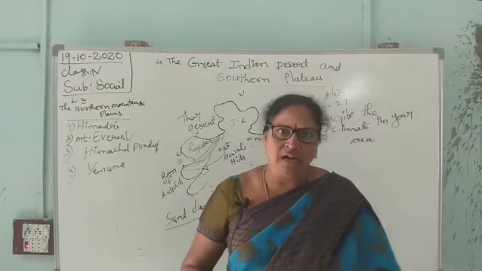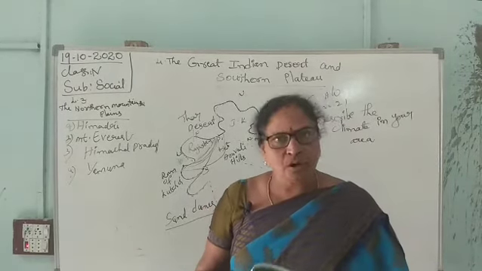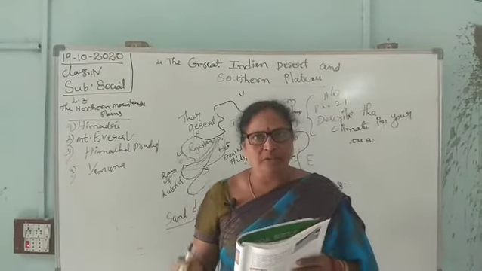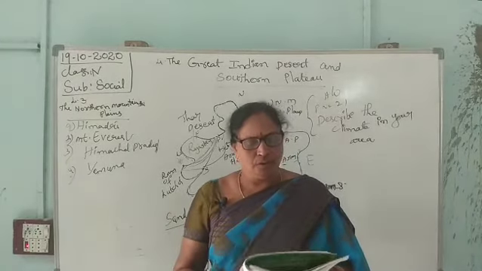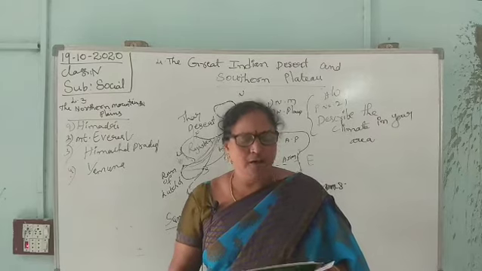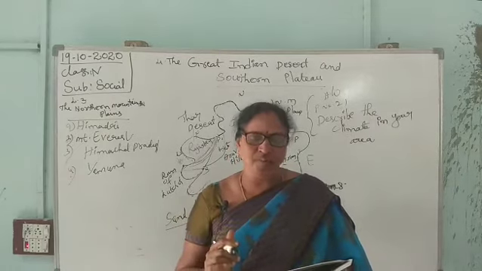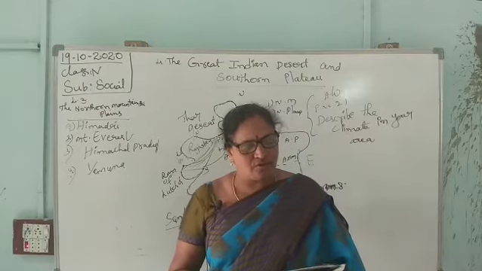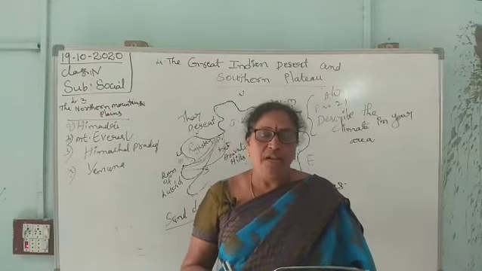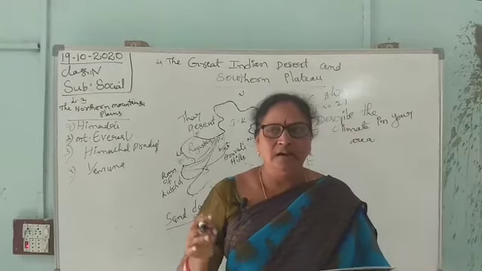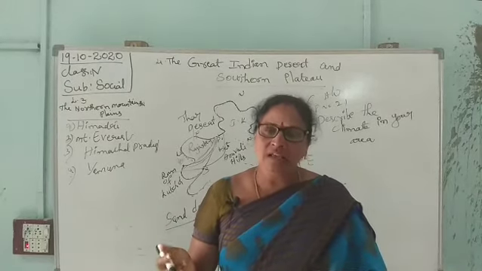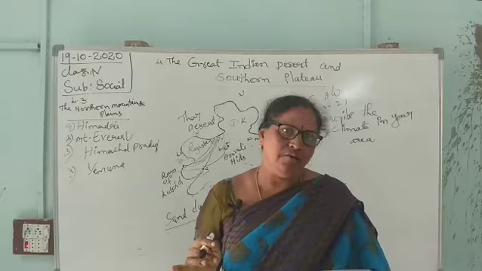Those sand dunes in the desert are formed by the blowing winds. They do not remain in one place, they keep on moving, and their shape or size also varies from time to time. It depends upon the direction of the wind and the speed of the wind.